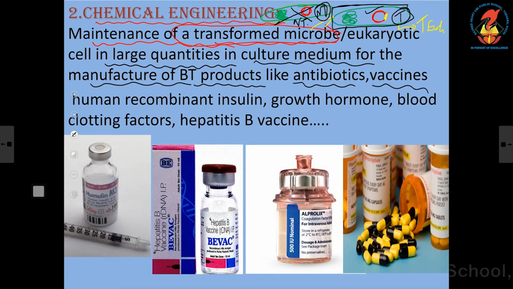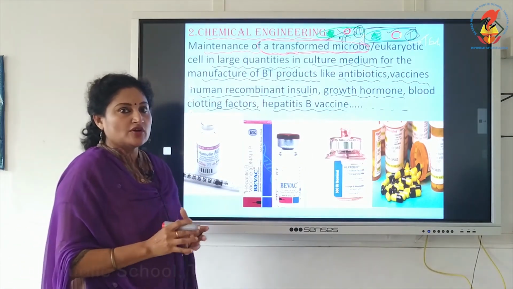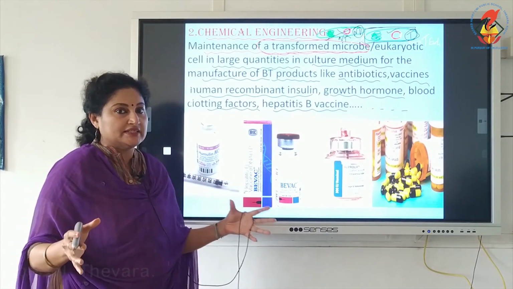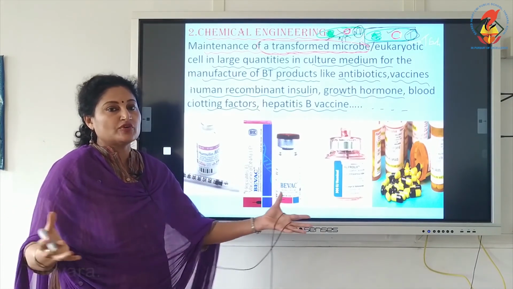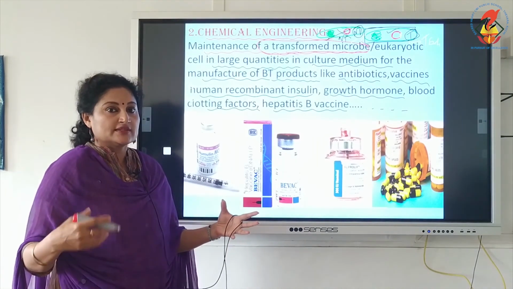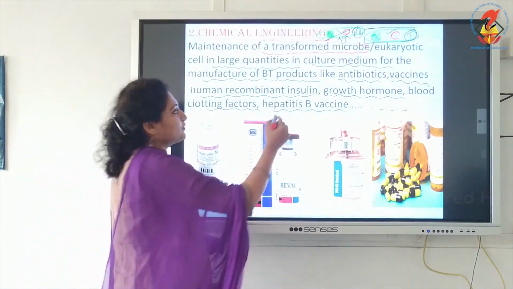for the manufacture of biotechnological products like antibiotics, vaccines, human recombinant insulin, as we saw, humulin, growth hormones, blood clotting factors, hepatitis B vaccines, and the list goes on. So the last step we saw now, maintenance of the transformed microbe in culture medium on a large scale, and I told you for large scale we need bioreactors, to get the gene of interest finally expressing into the protein of interest which is useful to man.